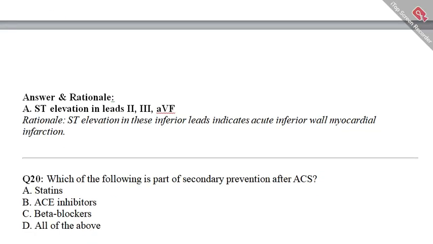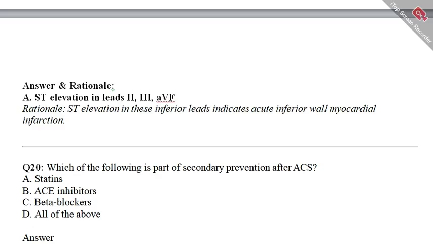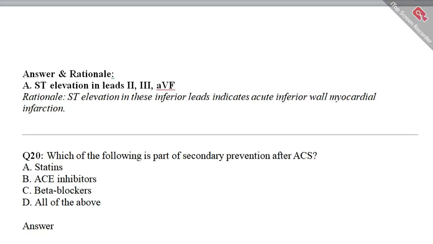The last question of this video, I'm sure everyone will answer correctly. Question number 20: which of the following is part of secondary intervention after ACS, acute coronary syndrome? Option A, statin. Option B, ACE inhibitor. Option C, beta blocker. Option D, all of the above. Which is the correct one? We'll pause the video for 5 seconds. Select your best choice and we will compare it with the correct option.